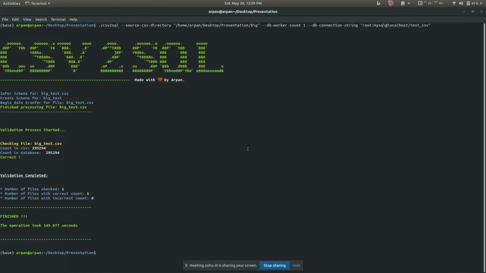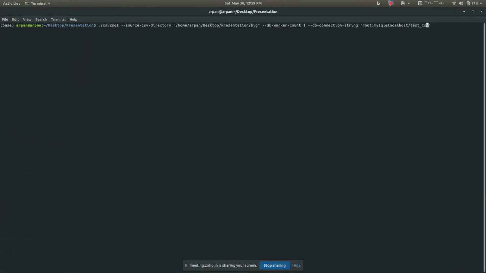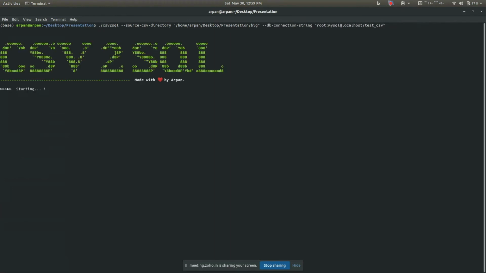This time I'll be doing it with say 10 processes. By default it is 10 processes, so I will remove this flag. So it will be using 10 processes. Let us see the time it takes this time. Just give it a minute.